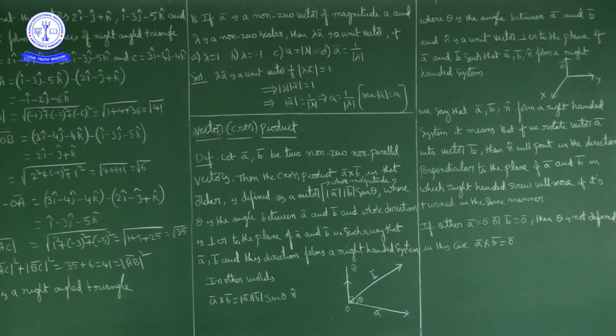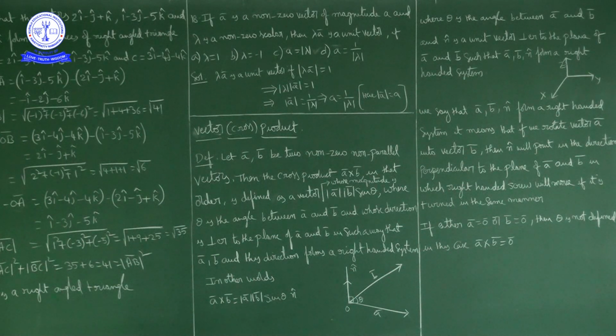This is vector a bar, this is vector b bar, and the angle between vectors a bar and b bar is theta. Then this is a bar cross b bar. A bar cross b bar is perpendicular to the plane generated by a bar and b bar in such a way that a bar, b bar and this perpendicular form a right-handed system. Now the a bar cross b bar formula is magnitude of a bar into magnitude of b bar into sin theta into n cap, where n cap is the unit vector perpendicular to the plane generated by a bar and b bar.